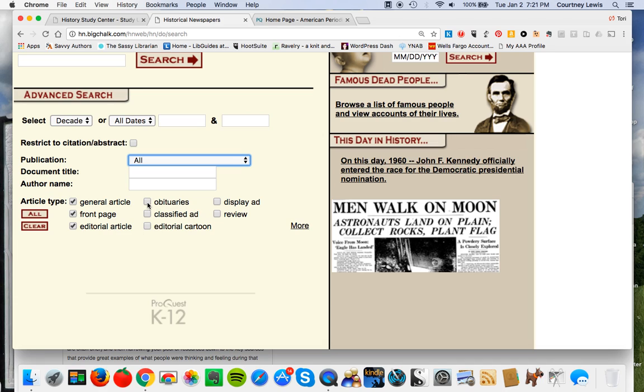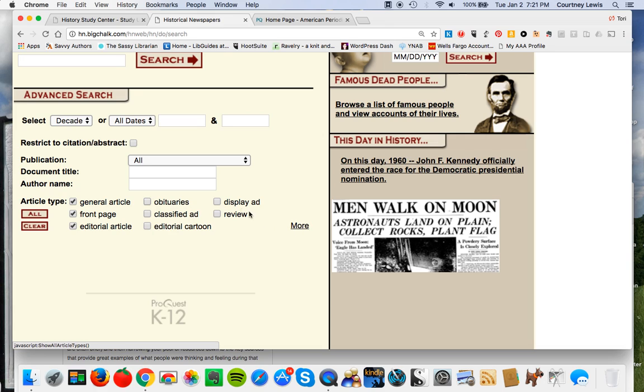Note also that if you're doing your paper on Mark Twain and a specific work and his impact on American writing, click on obituaries and get several of his obituaries from across the country and see what they're pointing out at the time of his death, what was important about him. Similarly, editorial cartoons can be really helpful, particularly with things that are more social history. There's a lot of really awful editorial cartoons about the women's movement or birth control.